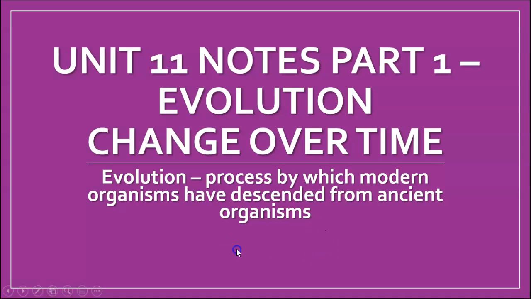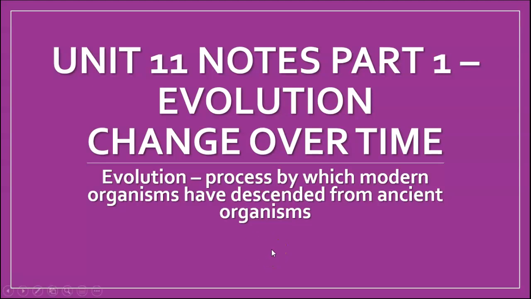We are starting on Unit 11 now, which is about evolution. This is the first part of Notes about Evolution. We're going to talk about what evolution means and a little bit about Darwin and how Darwin came up with his theory and what the main points of the theory are. And then later on we'll get into some things about the finer points of what happens in evolutionary processes.